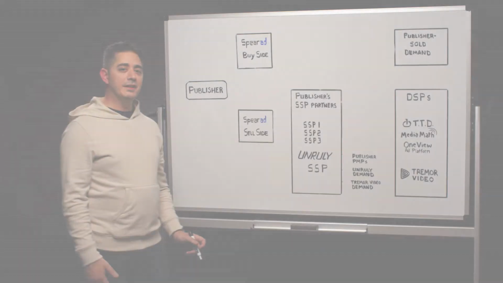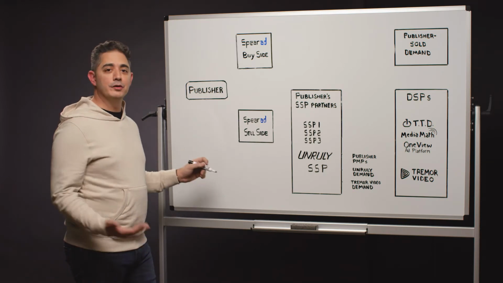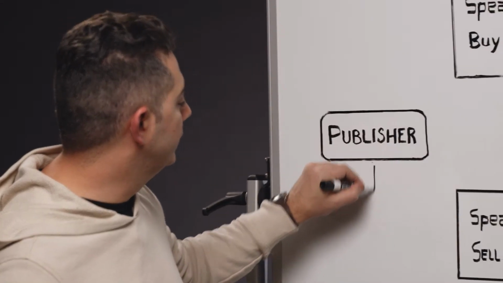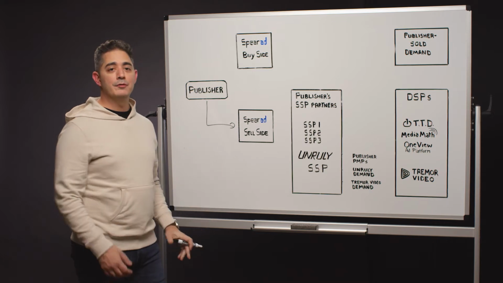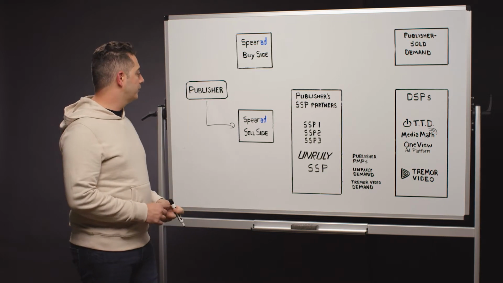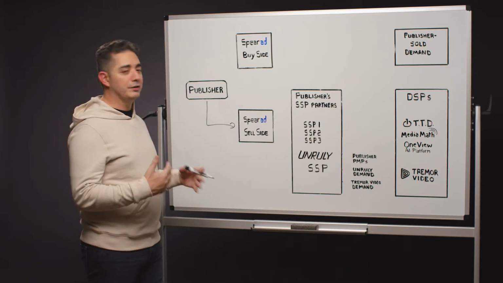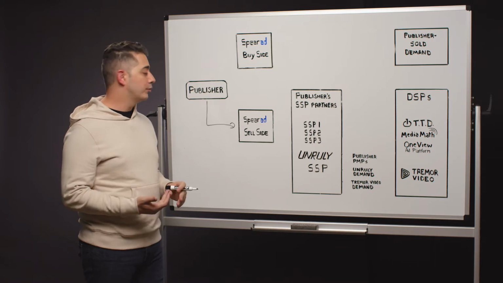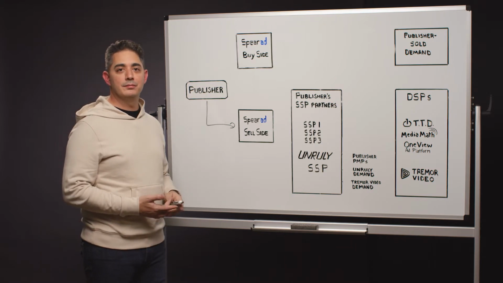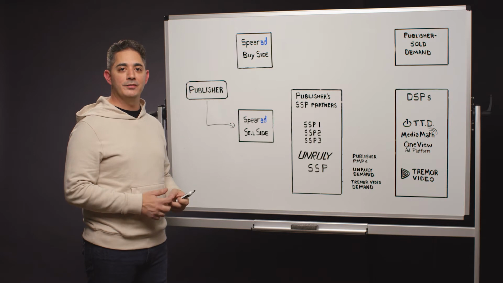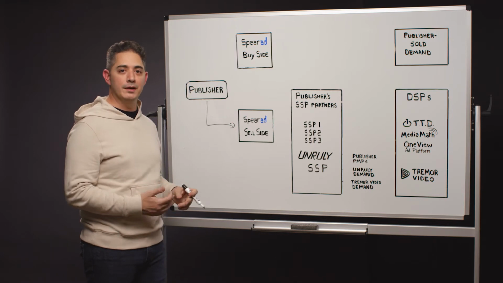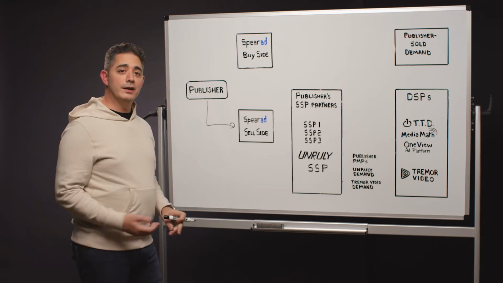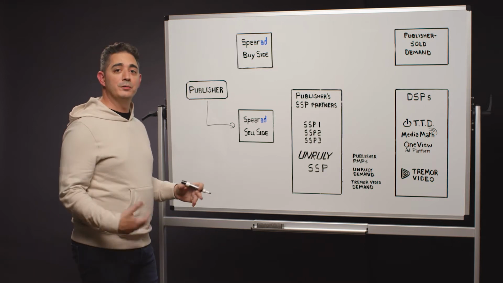So the first step of the integration is for a publisher to define their channels. This is done in the Spearad sell side of the platform. Channels are basically where we're going to inherit all the configuration set within the platform. Think of a channel as a standard TV channel for a broadcaster, but channels can really be defined any way a publisher wants. Within a channel, we're essentially configuring various pieces of content.